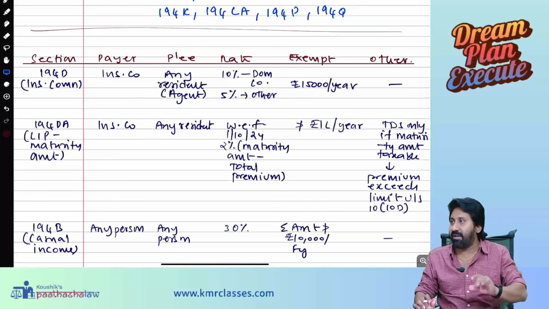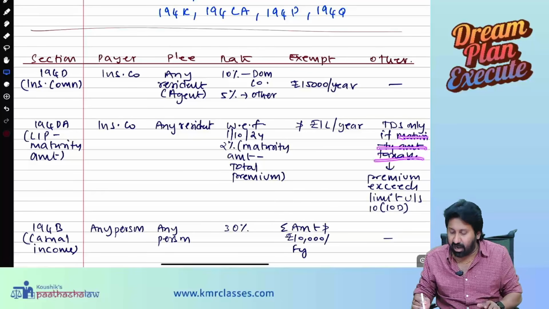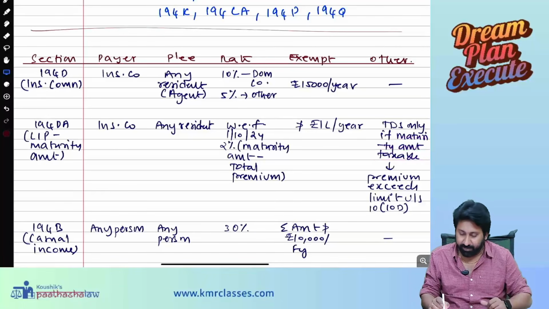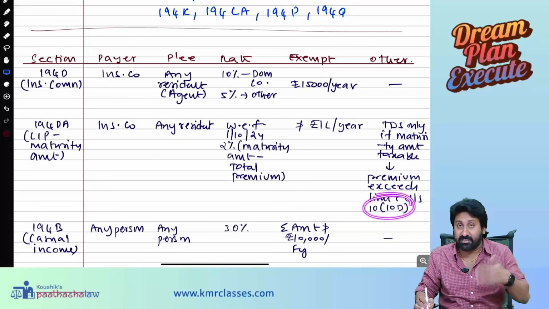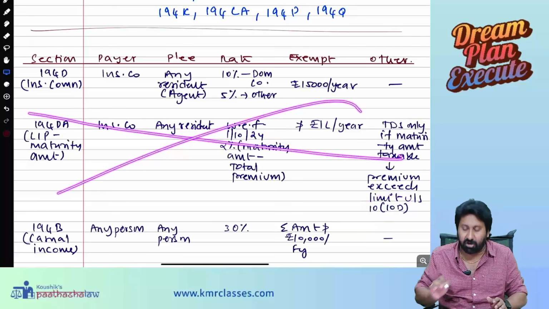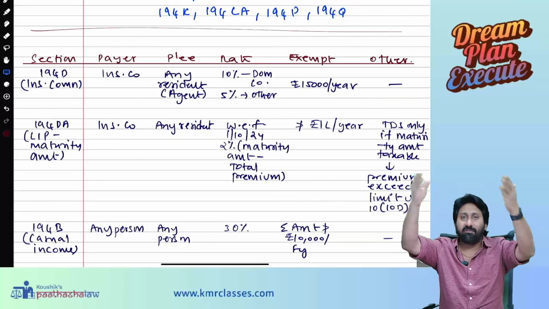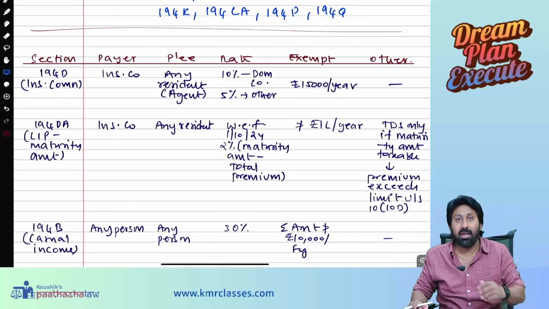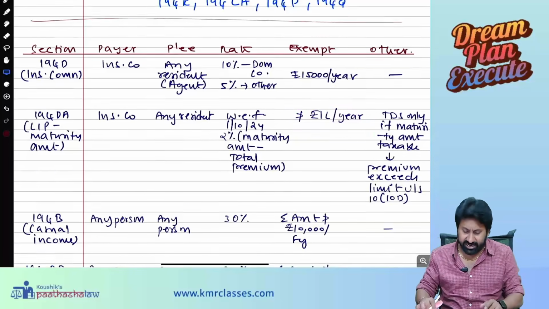The 10(10D) limit is given; if that is exceeded, then only these will get attracted. If the maturity amount itself is not taxable because of exemption under 10(10D), this provision will not get attracted. Means the maturity amount exceeds the limit given under 10(10D), and the difference exceeds 1 lakh. Then TDS is deductible.